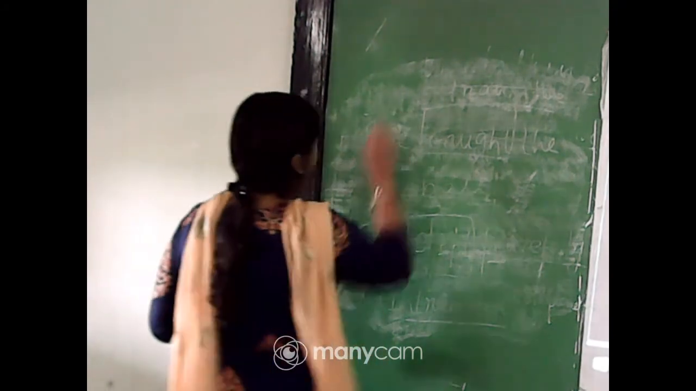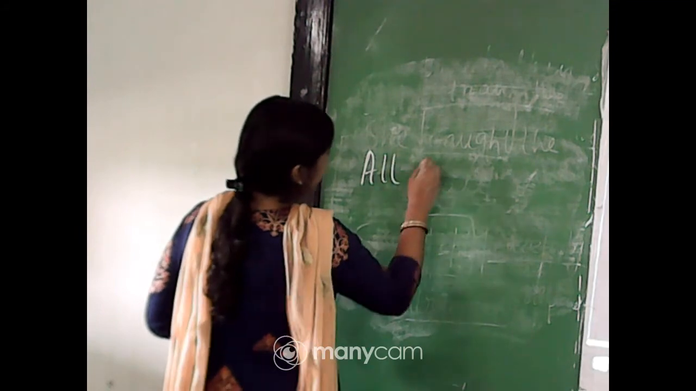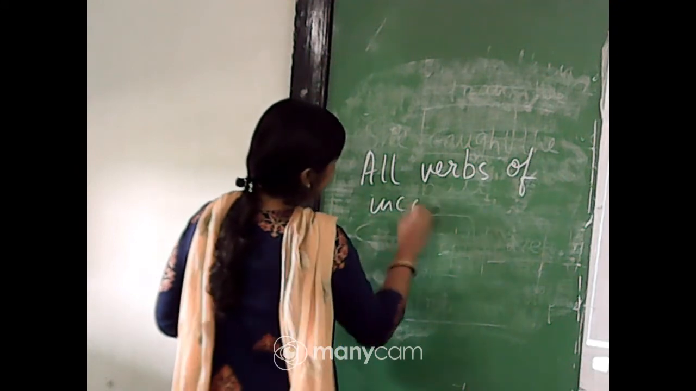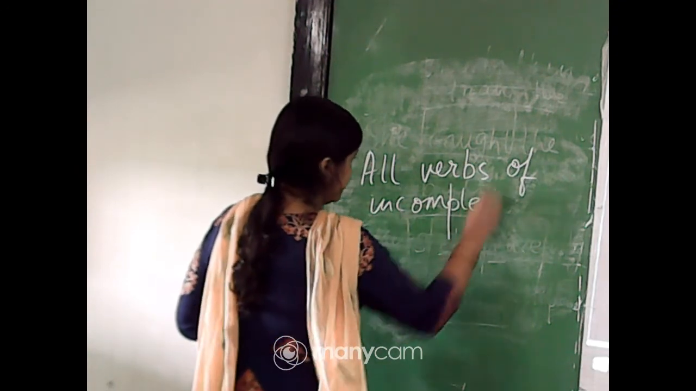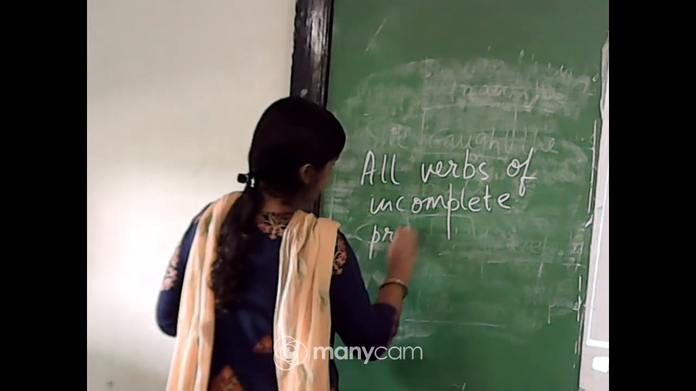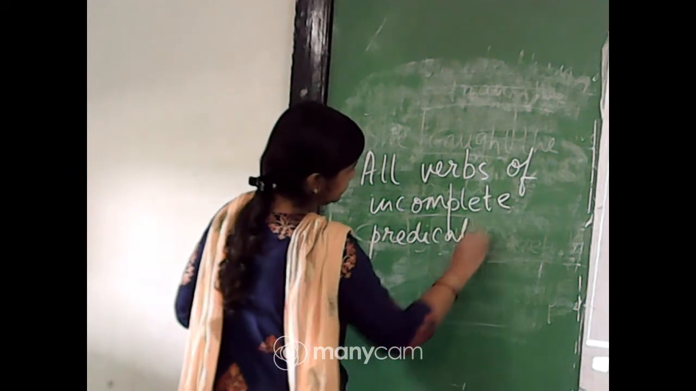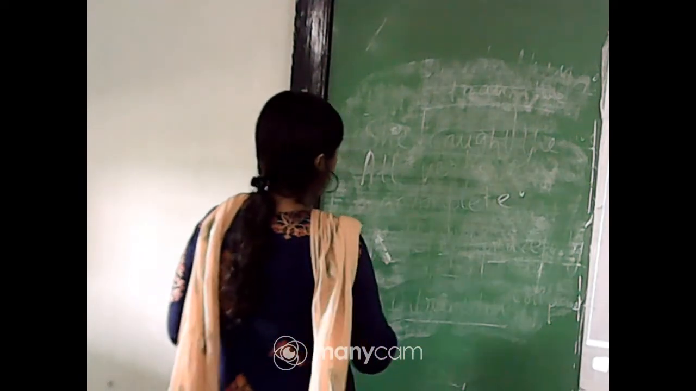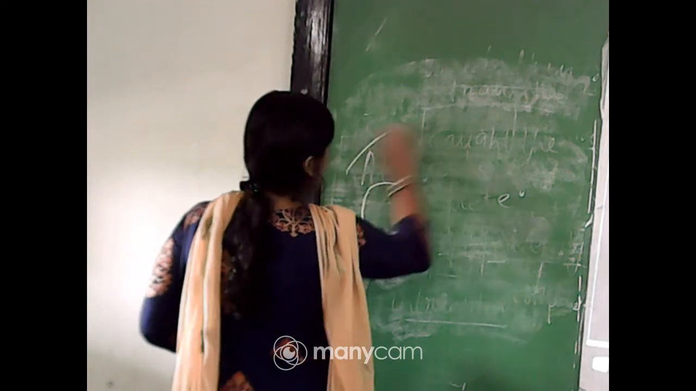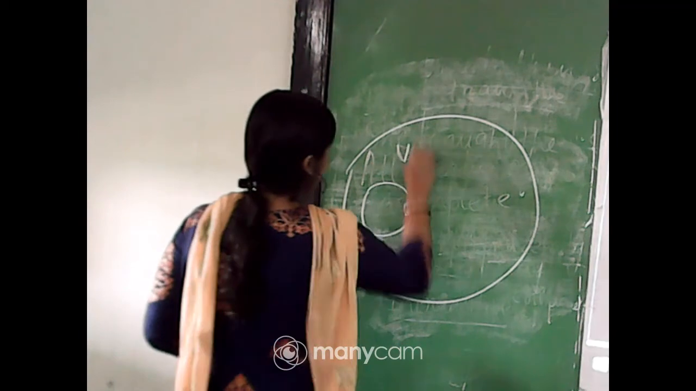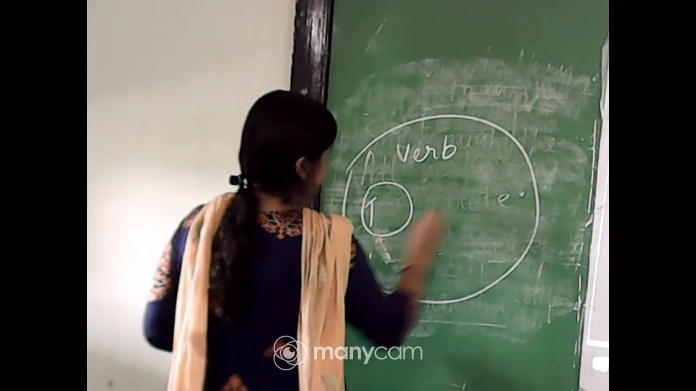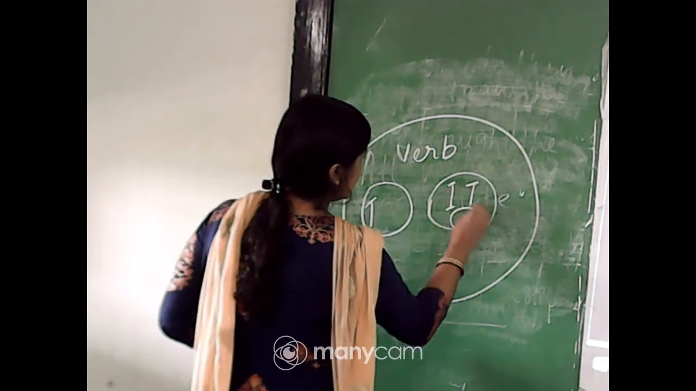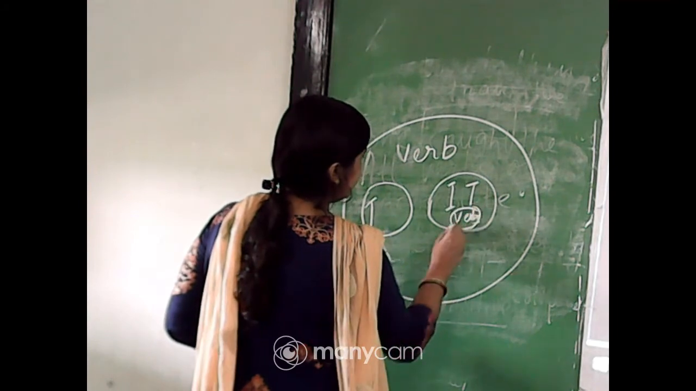Actually all verbs of incomplete predication are intransitive. That means let me give you a Venn diagram. Do you know about sets and Venn diagrams? So suppose this is the universal set verb. Okay, and underneath that there is transitive and there is intransitive. Now under intransitive there is verbs of incomplete predication.